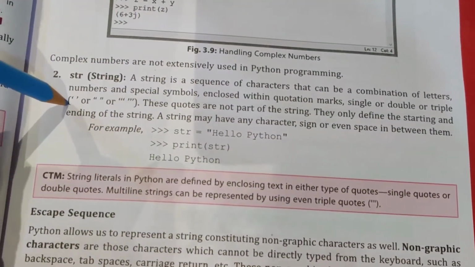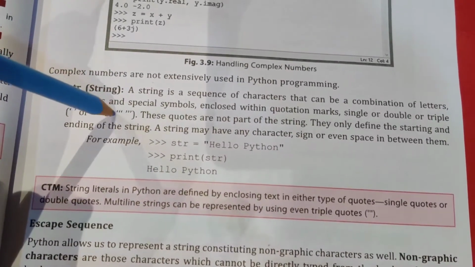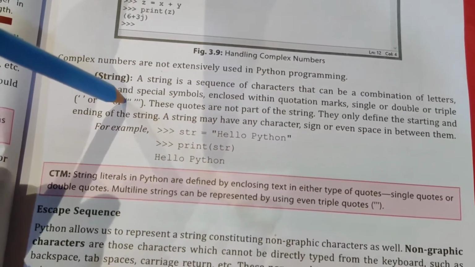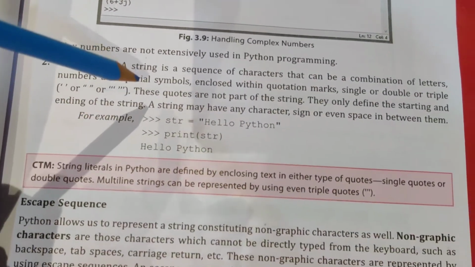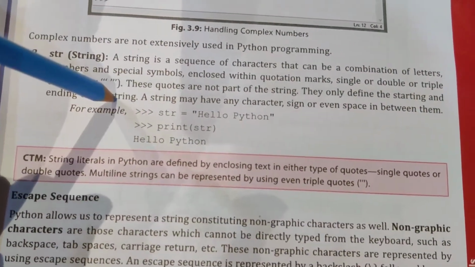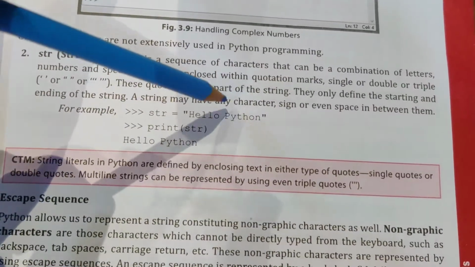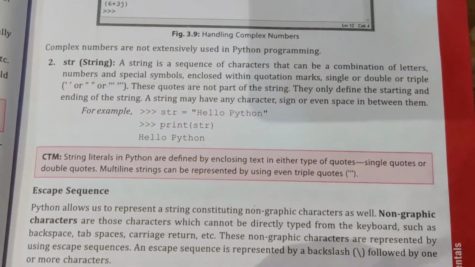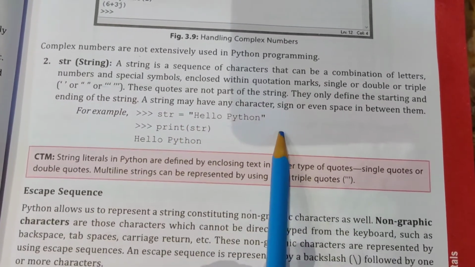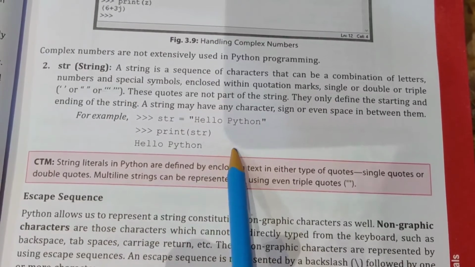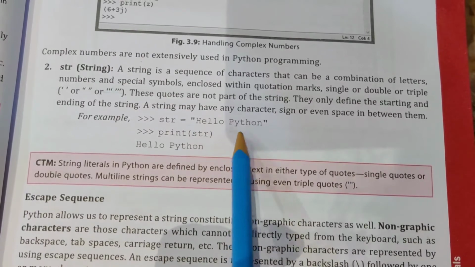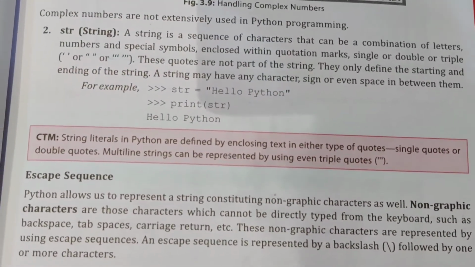Either you will write single quotes, double quotes or triple single quotes. These are the single quotes only, but three times on the left side, three times on the right side. These quotes are not part of the string. They only define the starting and ending of the string. A string may have any character, sign or even space in between them. See here, the space is there, hello space Python. Anything you write within the double quotes is your string. This string quotes will only tell from where the string is starting and where the string is ending, right?